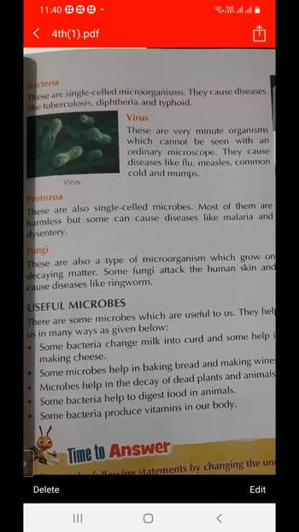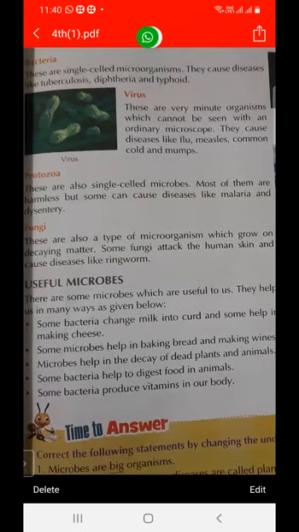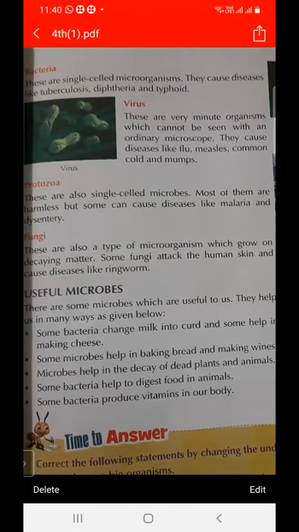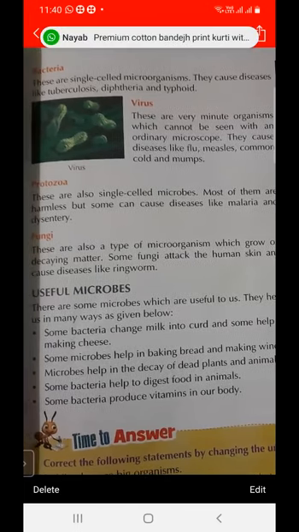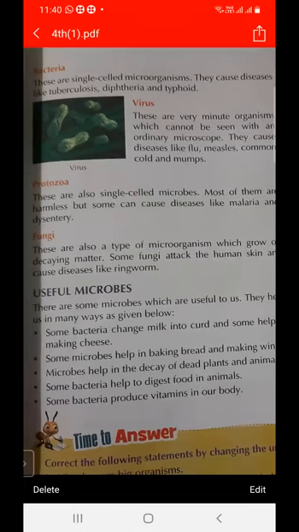And which type of microorganism is this? Single cell. Protozoa are single cell microbes. Some of them are harmless and some of them are useful. And which diseases are due to the protozoa? Malaria and dysentery. And the next microorganism is fungi.